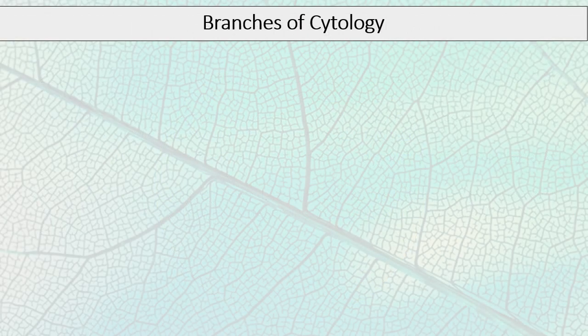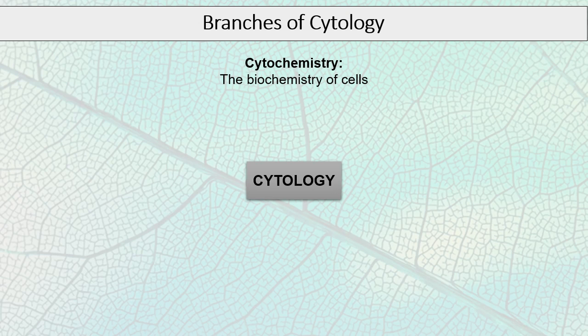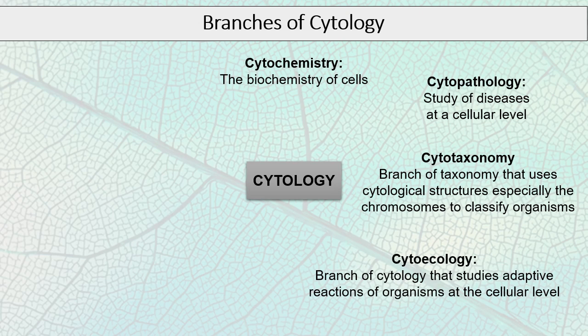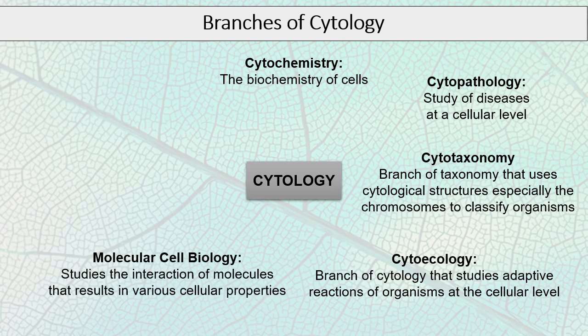Now let us come across the branches of cytology. So let us see what the various branches of cell studies are. Cytochemistry deals with the biochemistry of cells. Cytopathology is the study of diseases at a cellular level. Cytotaxonomy is the branch of taxonomy that uses cytological structures, especially the chromosomes, to classify organisms. Cytoecology is the branch of cytology that studies adaptive reactions of organisms at the cellular level.